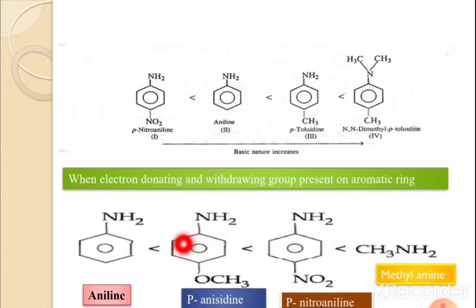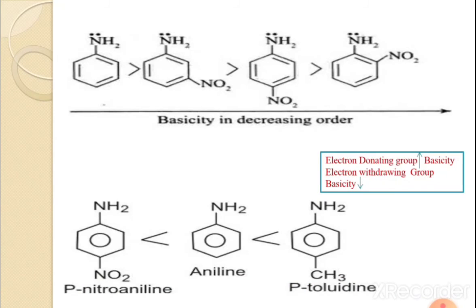Now if you compare NH2 aniline and here para-anisidine, this para-anisidine is a stronger base because, in addition to the NH2, the OCH3 group is an electron donating group. If the electron donating group is present, at that time the basicity will increase. And here the basicity is in decreasing order. Here the simple order is given below: aniline, and here NH2 containing the NO2 group at the meta position. If we compare these two, this is more basic.